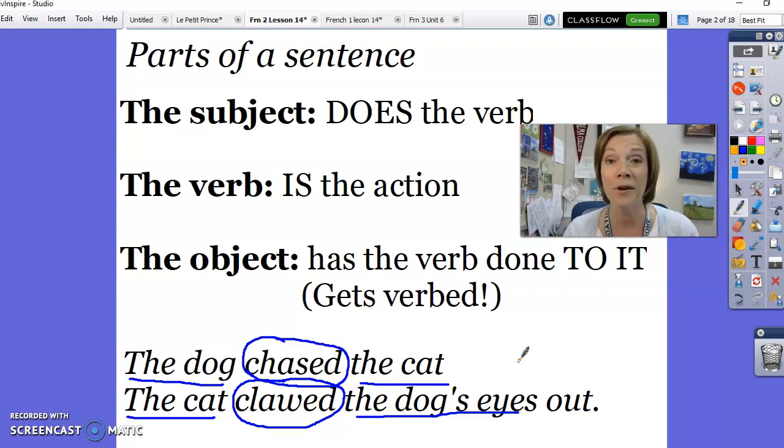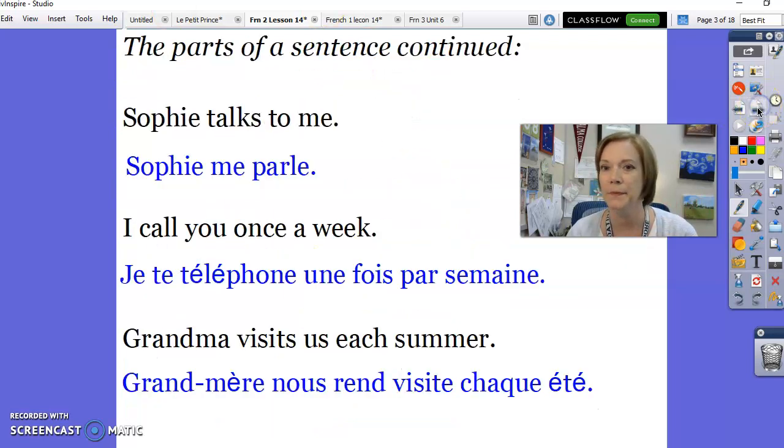And it's important moving forward the next few weeks that you can identify the subject, the verb, and the object. In English and in French, they always go in the same order. Subject, verb, object. But one thing that changes is if you change the object from a word like the cat or the dog's eyes, to a pronoun like it or them, that's when the word order changes in French. So it's going to be super important that we understand this concept first. So we're taking a look at now some examples.